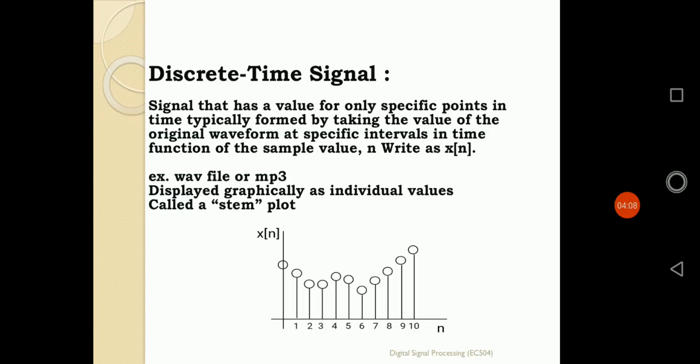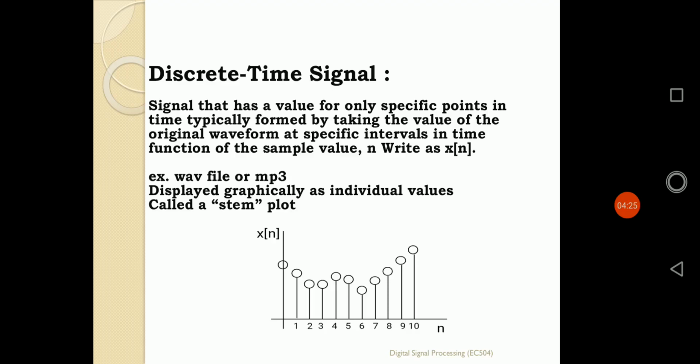After completing the continuous time signal, let us get the knowledge of discrete time signals, where time is discrete in nature. What is the definition of a discrete time signal? It is a signal that has a value only at specific points in time.